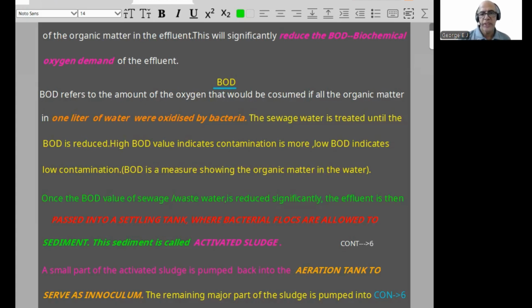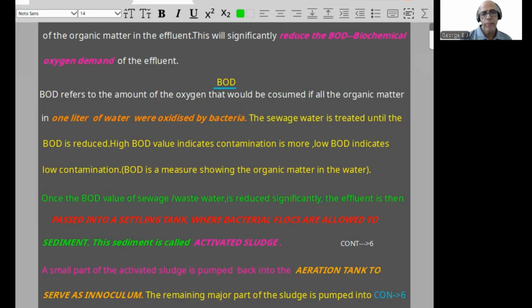So the sewage water is treated until the BOD is reduced. High BOD value normally indicates contamination, pollution is high. Low BOD indicates low contamination, pollution is low. So BOD directly gives a measurement showing the organic matter in the water. Once the BOD value of sewage or wastewater is reduced significantly, then only we can proceed to the next step. So BOD must be reduced.